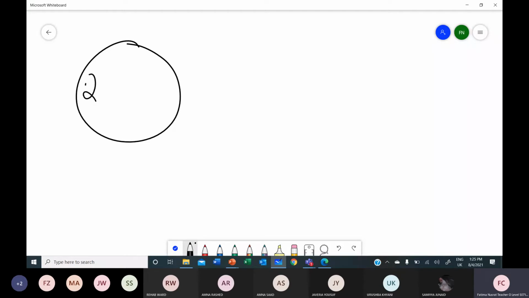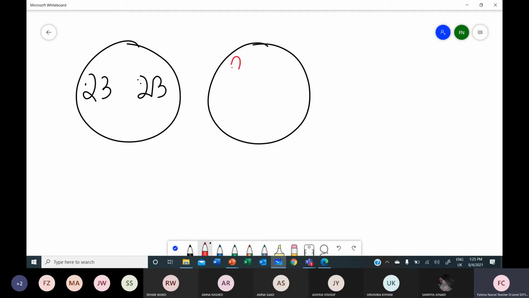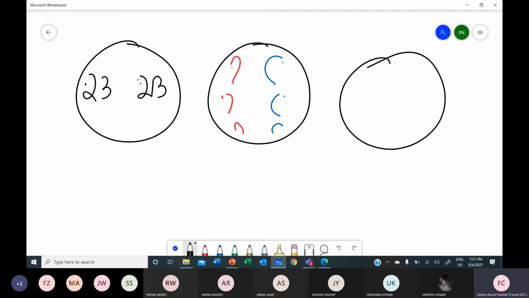In the cell, 23 chromosomes from each parent are going to form homologous pairs. Chromosome number 1 of mother and chromosome number 1 of father. Chromosome 2 of mother and 2 of father. Chromosome number 3 of mother and 3 of father. They come together during meiotic cell division and form a pair.